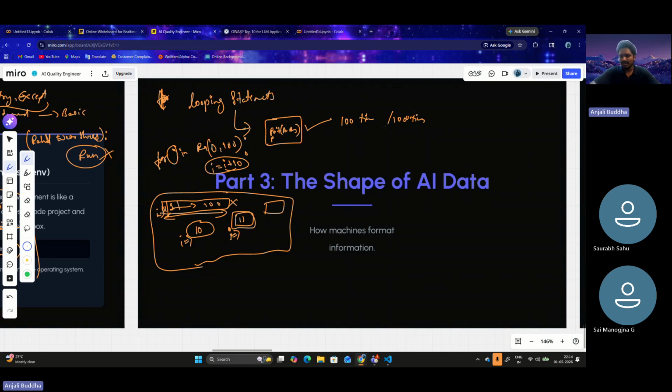Please go through this and try to practice it. Please try to experiment with this. If you get any doubts, please refer to me. We can ask those doubts tomorrow. Please try to experiment with this in Python.